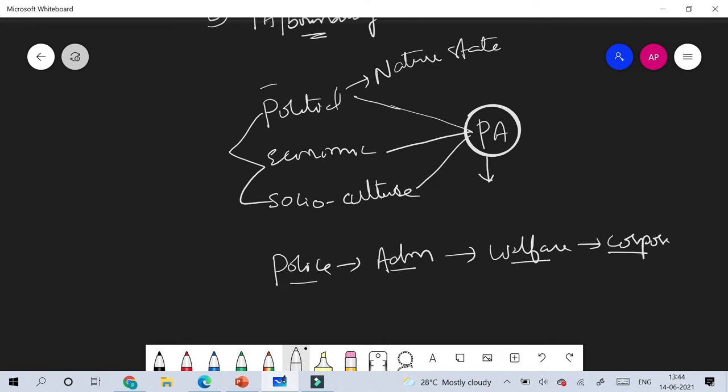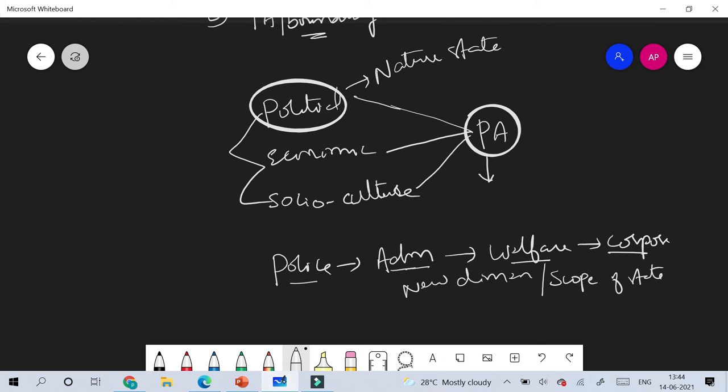So the political subsystem has widened the scope of public administration by bringing new dimensions to the state and defining the new scope of the state. Here we need to highlight the scope of public administration in the welfare state and the scope of public administration in the corporate state. All right, as a part of the welfare state, as an instrument of the welfare state, public administration is mainly